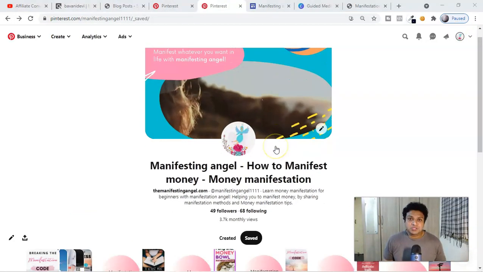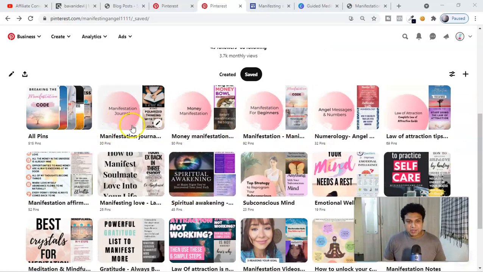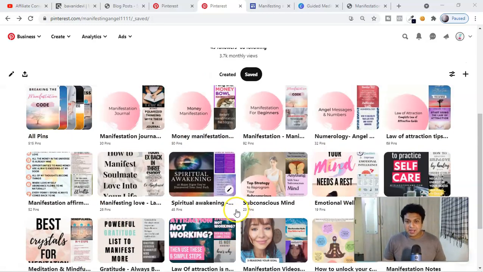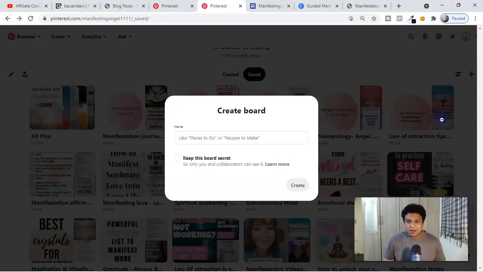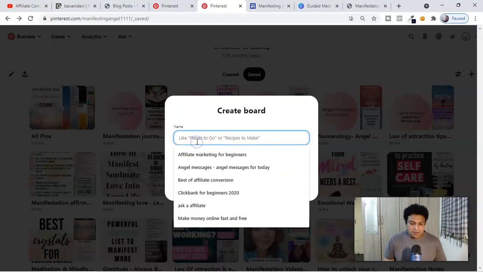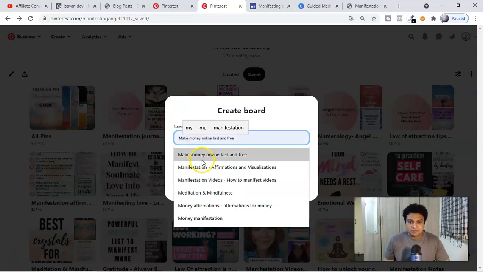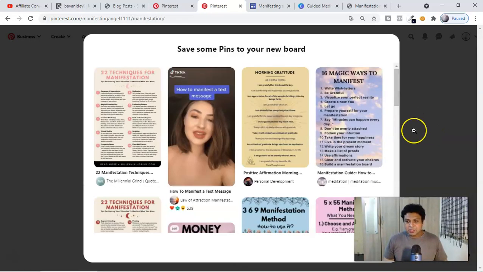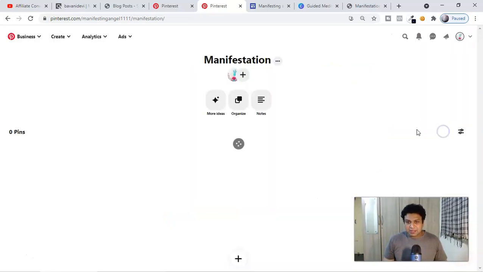Now the fourth step is to create the boards here. What you're seeing over here is known as a board. You can create many boards on the same niche by using different keywords. To create a board, click here and click on board. Now you have to name the board, something like Manifestation, and you can click create. Do not save the pins from here yet, that is not the right thing.